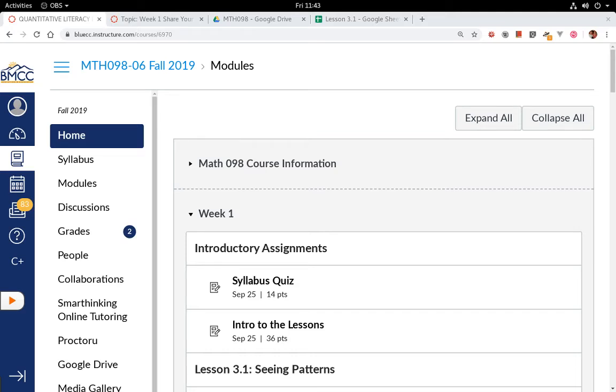I just wanted to give you some tips on using Canvas for this quantitative literacy class, Math 98. So remember, from the home page in Canvas, there are due dates for anything that is due for a grade, so due date and points.